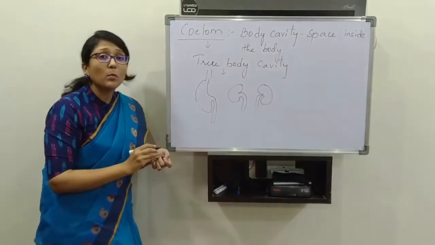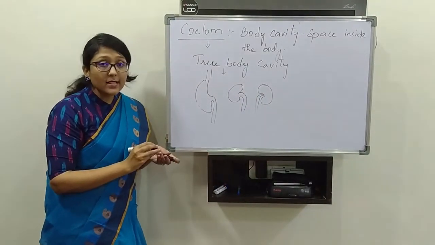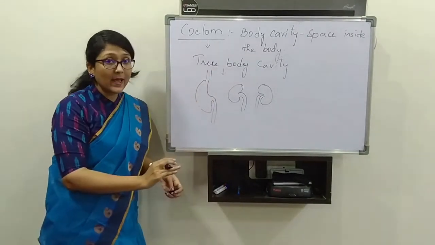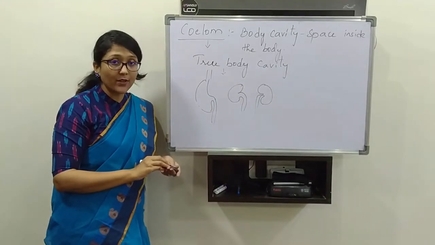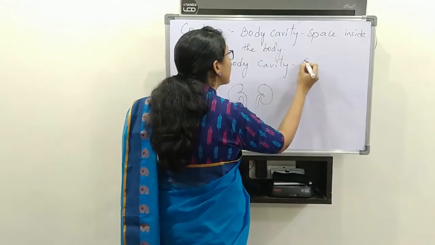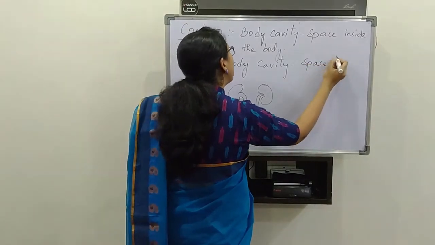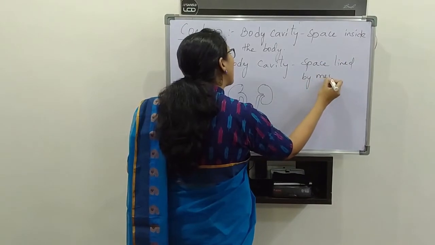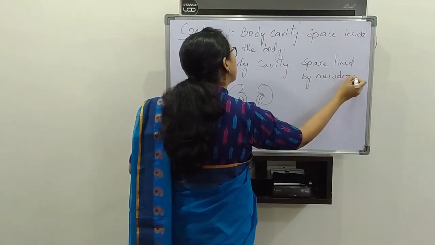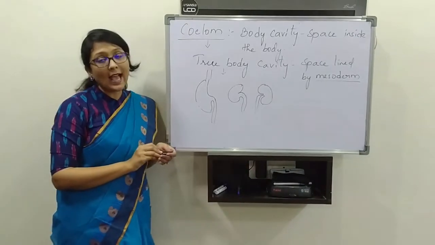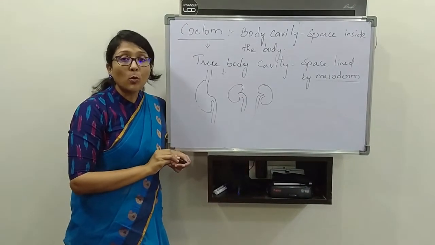Space. This is not body cavity. Okay, this is not body cavity. Around the organs, if the space is there, that is called as body cavity. So here, true body cavity is nothing but space lined by mesoderm germinal layer. That space is called as coelom and it is a true body cavity.